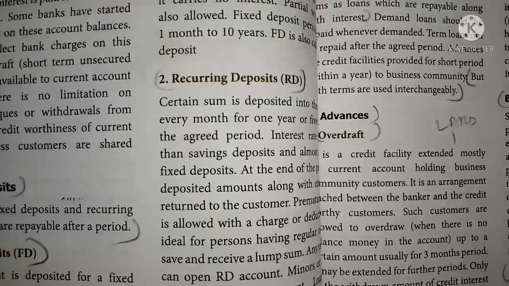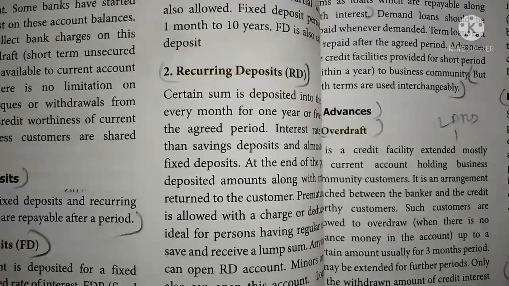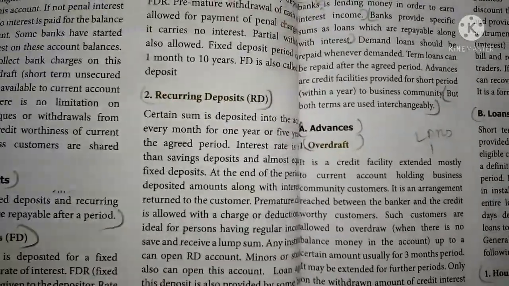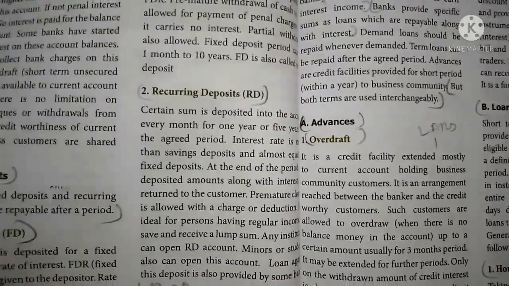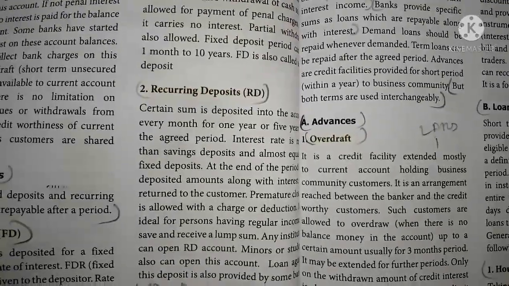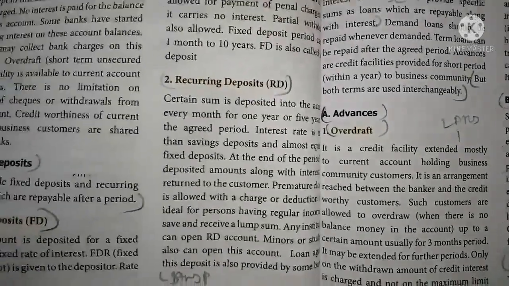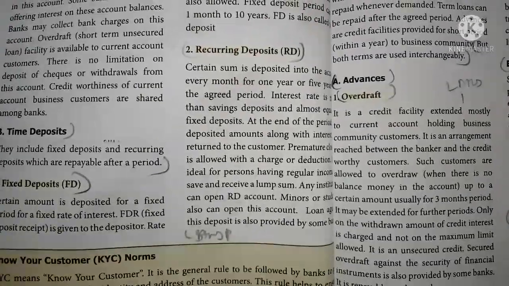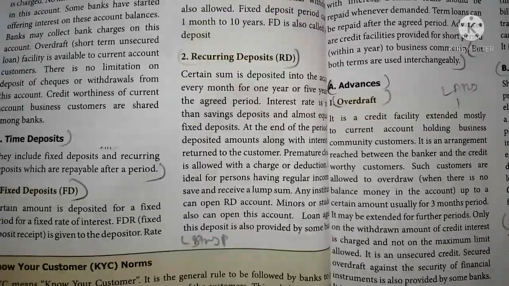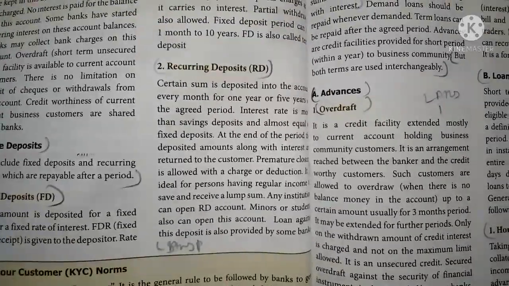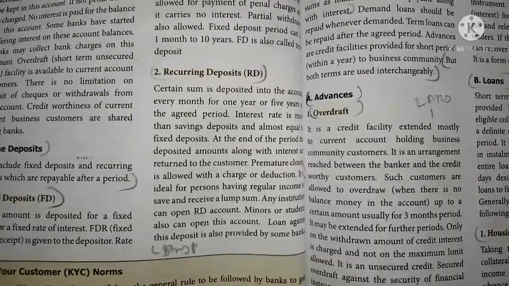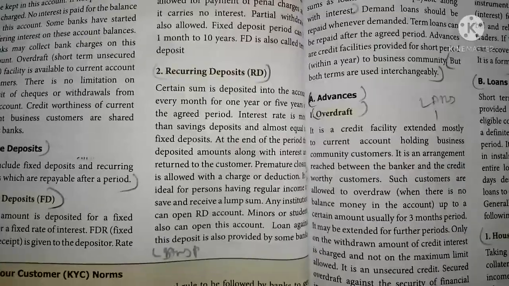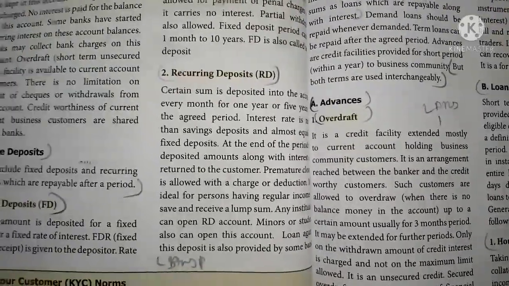A certain sum is deposited into the bank every month for 1 year or more than 1 year. The interest rate is higher than savings deposit and almost equal to fixed deposit. At the end of the period, the deposit amount along with interest is returned to the customer, and premature closure is also allowed with charges or deductions. In this recurring deposit account, cumulative interest will be given to the depositor by the bank.